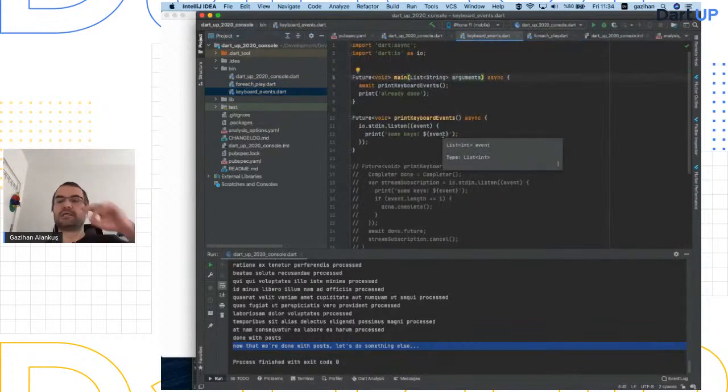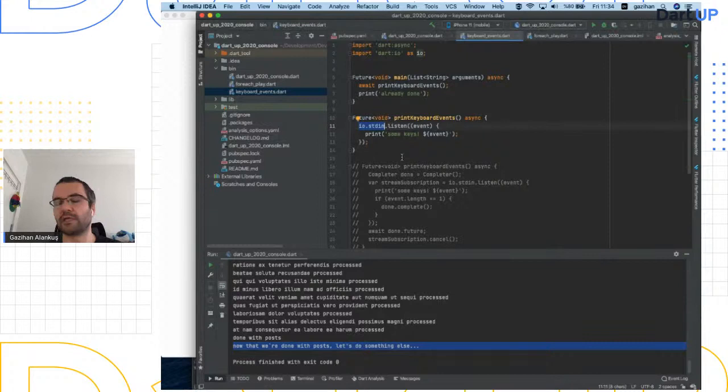Yeah, so the nice thing in Dart is you can get your keyboard events as a stream, or you can have any kind of sources of events. I'm just using the keyboard here. So I have a main function, and I'm saying await print keyboard events. And then in my print keyboard events, I'm doing exactly the same thing he does, right?